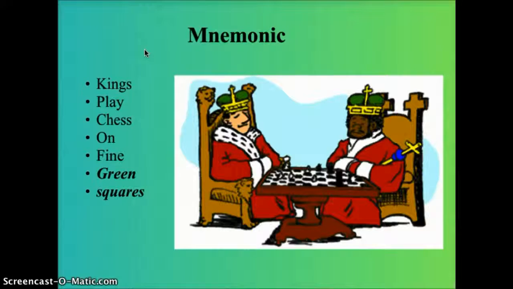And it's kings play chess on fine green squares. Kings, kingdom; play, P for phylum; chess, C for class; on, for order; F for family, G for genus, and S for species. Kings play chess on fine green squares. Kingdom, phylum, class, order, family, genus, species.